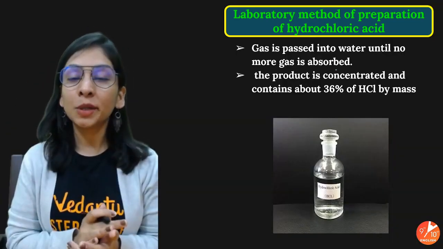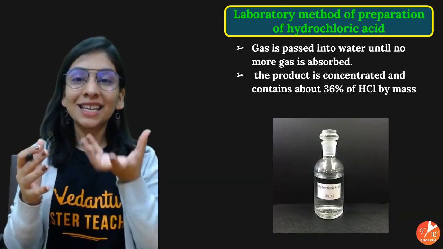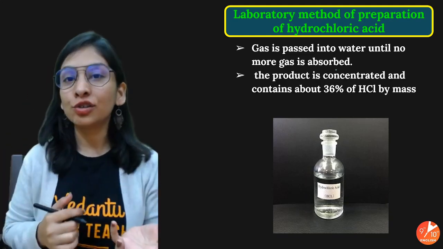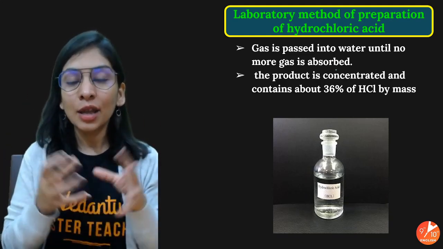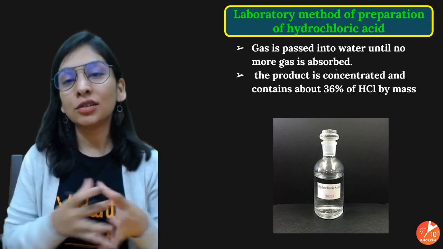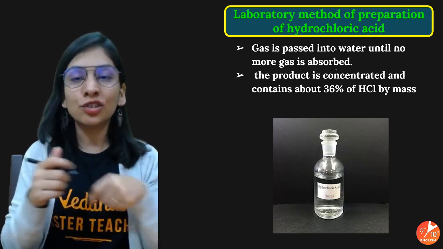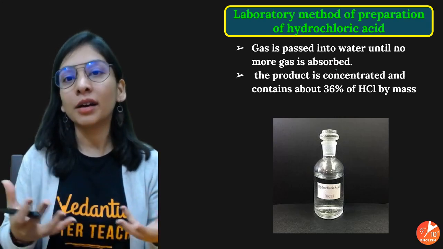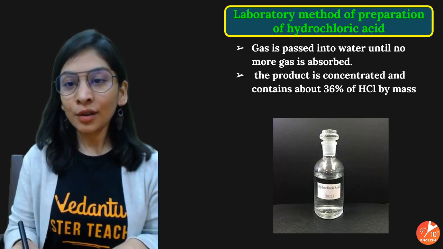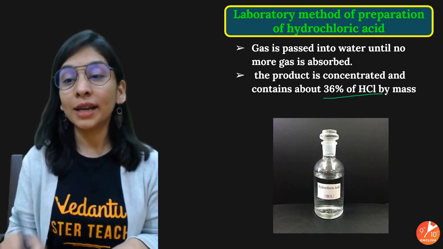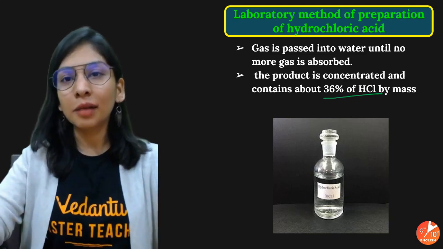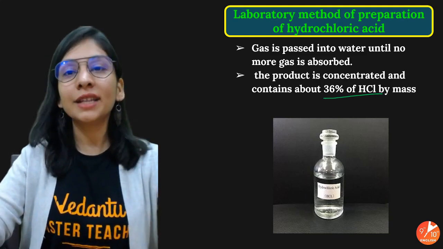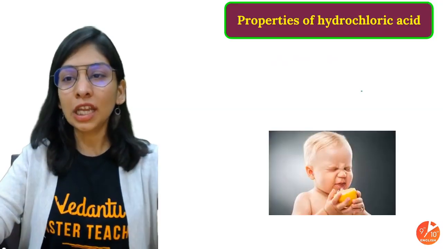You know how to prepare it. We saturate water with the gas. The best way is to take water and add acid drop by drop, so that the energy released, as it's an exothermic process, is dissipated into the entire solution, and you release the energy gradually. When it's saturated, you can get 36% HCl by mass, 36 gram in 100 ml of solution. That's pretty cool.